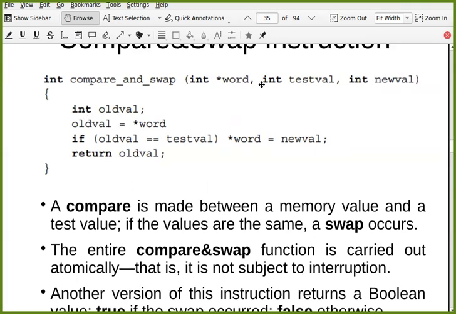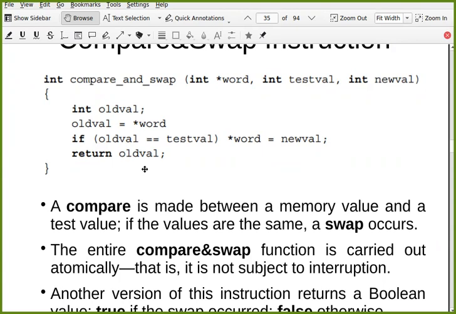First of all, whatever is the current value of this word, we put it inside some variable, old value, and then we compare this old value and test value. If these two values are the same, we are going to replace the current word value by the new value, and then we will return old value.